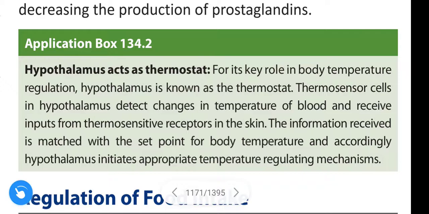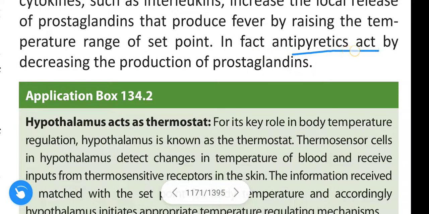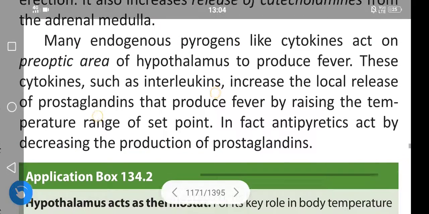Antipyretics decrease our body temperature by decreasing the production of prostaglandins.